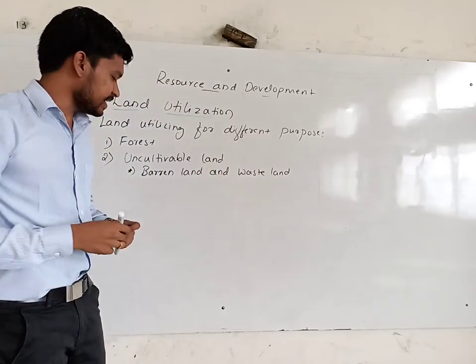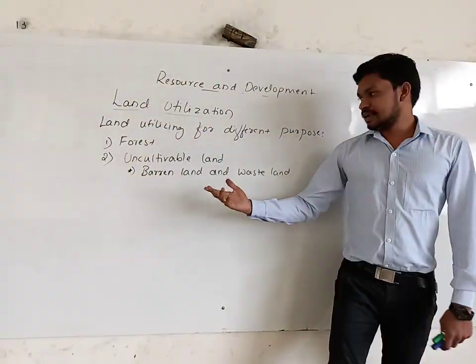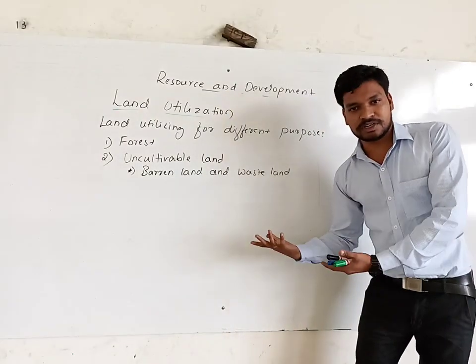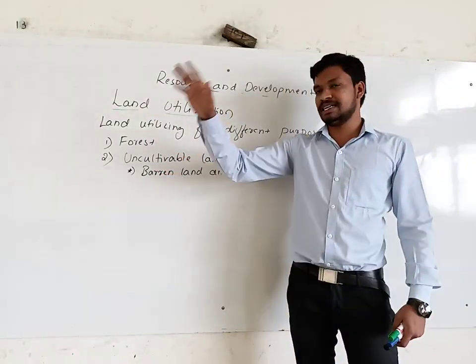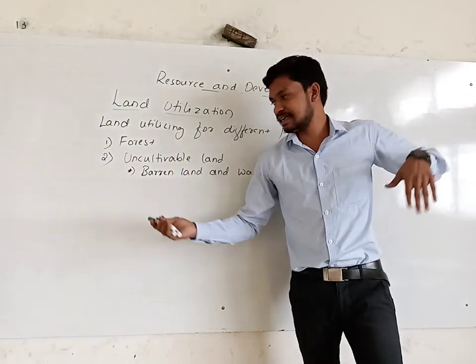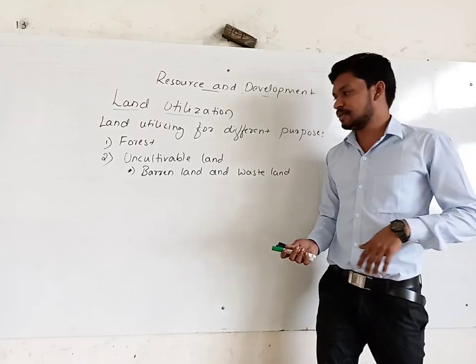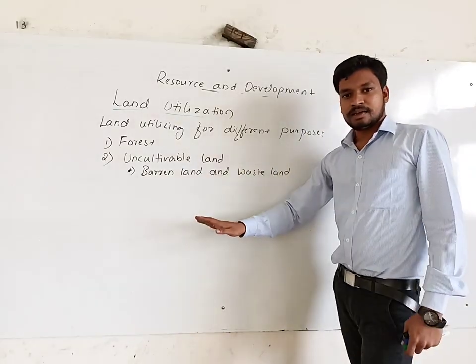What is barren land? Barren land is used for nothing, neither for agriculture nor for the construction of buildings. You can see barren land in the western part of India, like Rajasthan, Gujarat, and some parts of northern India.